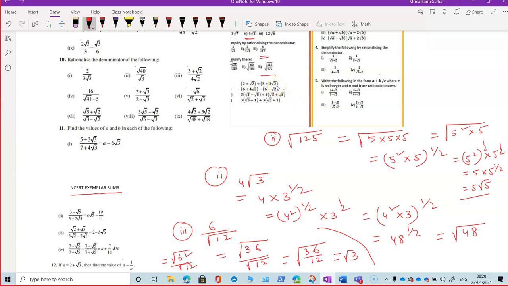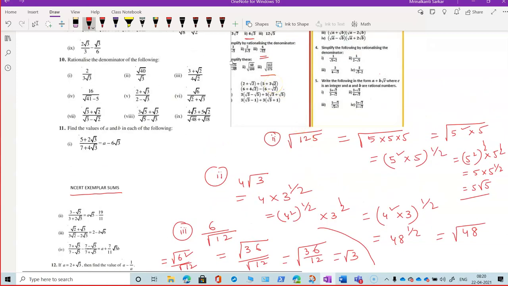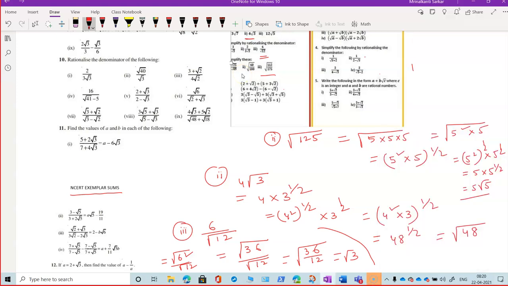So now it is the time to simplify this kind of sum: root 112 by 175. How do you simplify it? If there is a common factor, you should cancel it, or take root 60 by 100. If they have asked you to simplify root over 60 by 100, you can write this as root over, you cancel the 0 and 2, I mean divide by 20. It will be root 3 by 5.